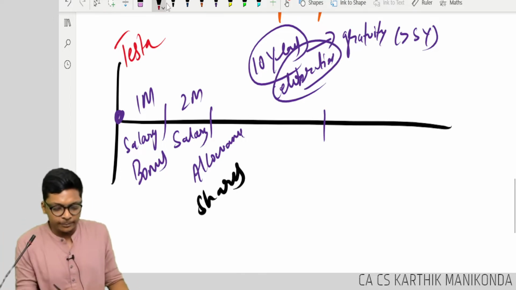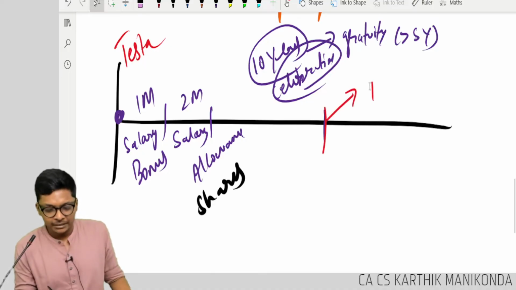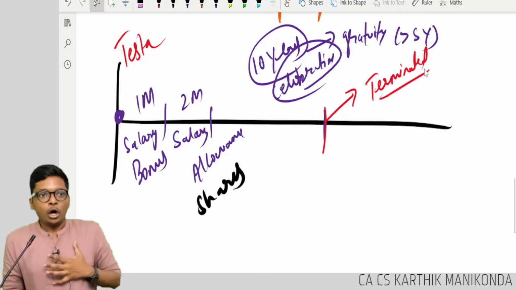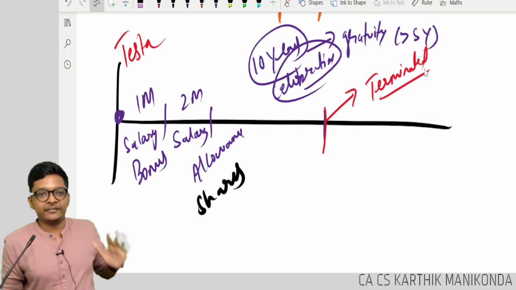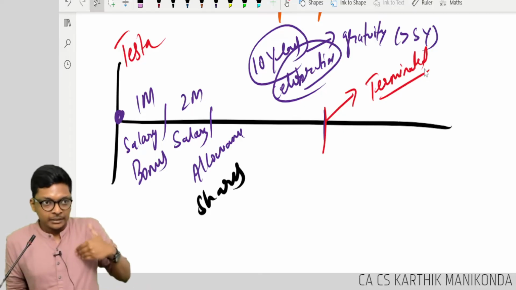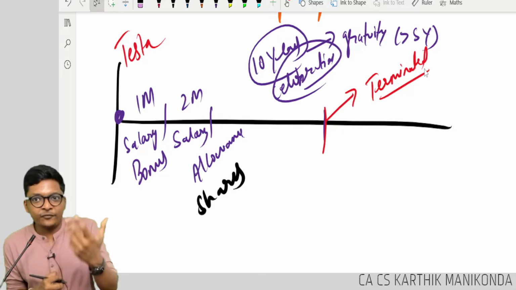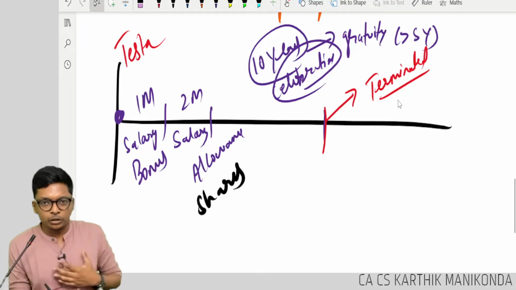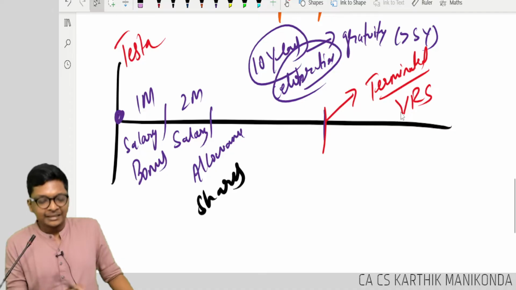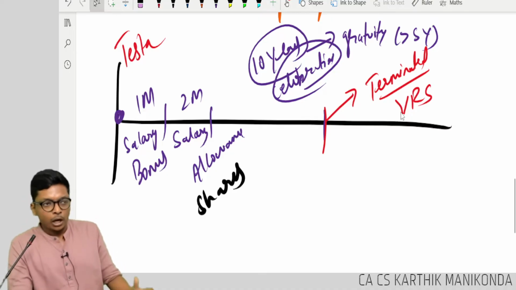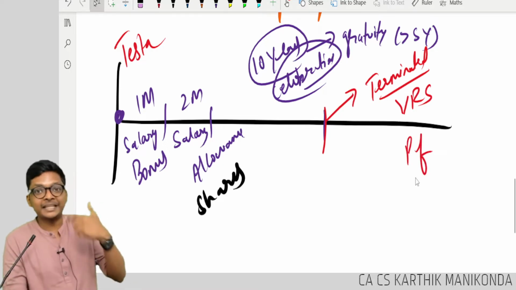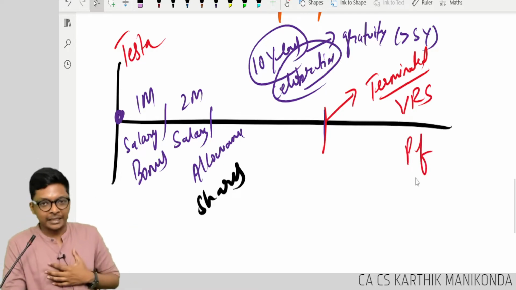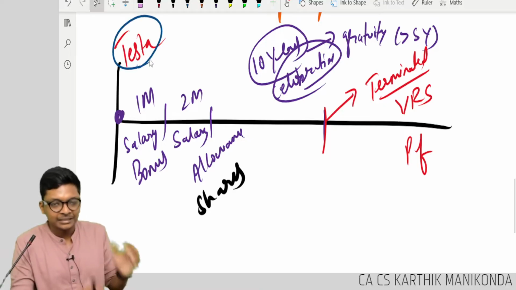Then after some point, either he will be terminated, he didn't do a good job, fired, or he decided enough of working for 10 years, day in, day out, Saturday, Sunday I work there, I want to retire. Even though he's not 60, he's retiring at 40 itself or 50 itself. What is that called? Voluntary retirement scheme. After retirement, what will he get? Pension, PF, he will keep getting on a monthly basis. Correct? Imagine Tesla started a company in India.